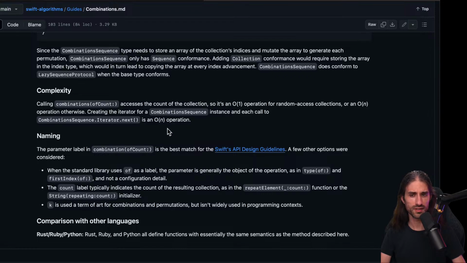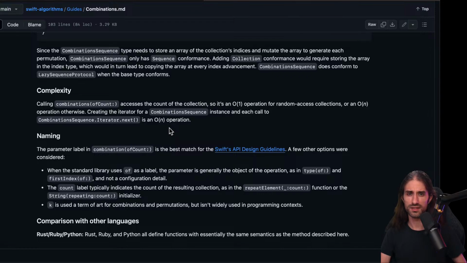If it's a sequence, creating the iterator for a combination sequence instance, and each call to combinations sequence iterator.next is an O of n operation, because you need to go over the entire array, I guess. So creating the iterator and each call to next is a linear operation.